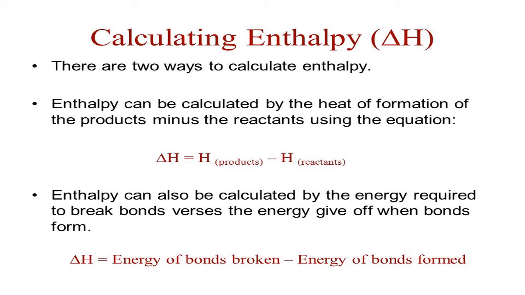The total bond energy required to break a bond on the reactant side minus the total energy required to make a bond on the RHS, on the product side. That gives you the enthalpy change of a reaction. Either you can use data from bond enthalpy, or you will go for the total enthalpy change of the products and reactants. Any one you can follow.